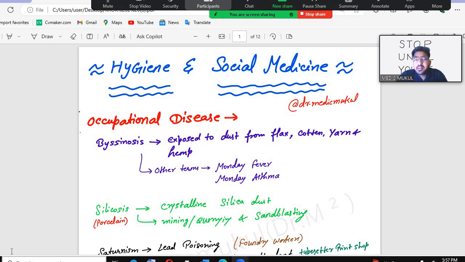For hygiene and social medicine, it is a vast topic. It's the same as PSM, like community medicine. It is a very vast topic, and it's very hard to cover each and every topic, and also we don't know what questions will be asked in the final exams, what the ministry can ask. There is a lot of stuff like this, but in this video I try to put in some important and useful material.